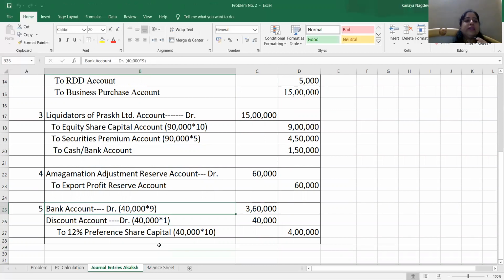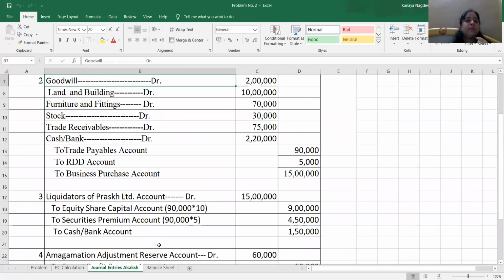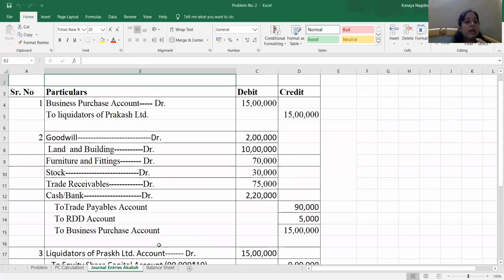Now, why did we discuss these accounting entries? Because when a balance sheet is required in the problem, the balance sheet will be prepared solely from the journal entries. So from these journal entries, it is clear what is going to be recorded in the balance sheet. In the first entry, we debited business purchase, and here we credited business purchase, so this business purchase account is cancelled. Here we said we are supposed to pay 15 lakh to the liquidators of Prakash Limited, and while settling purchase consideration, we have debited the liquidators of Prakash Limited. So the effect of this 15 lakh is already cancelled.